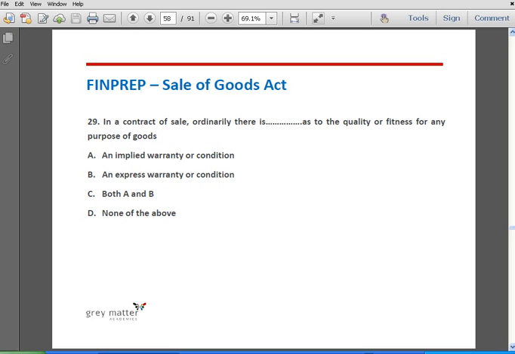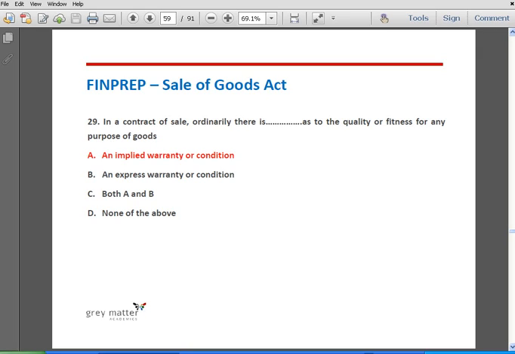Question number 29. In a contract of sale, ordinarily there is dash as to quality or fitness for any purpose of goods. The options are: A, an implied warranty or condition; B, an express warranty or condition; C, both A and B; and D, none of the above. The correct answer is option A.